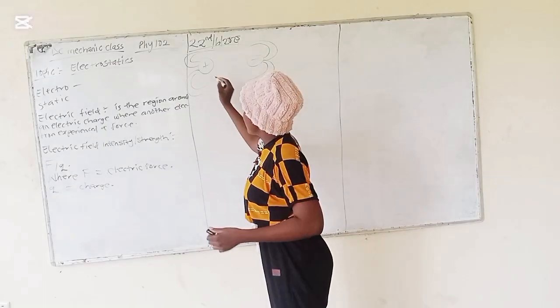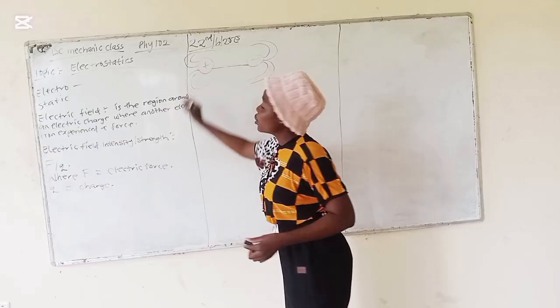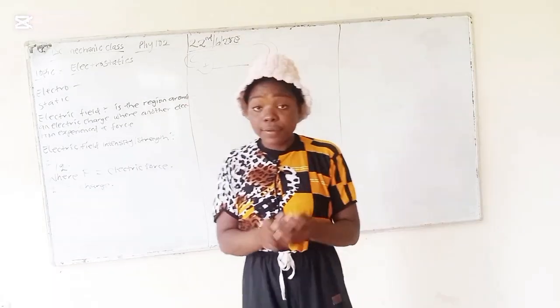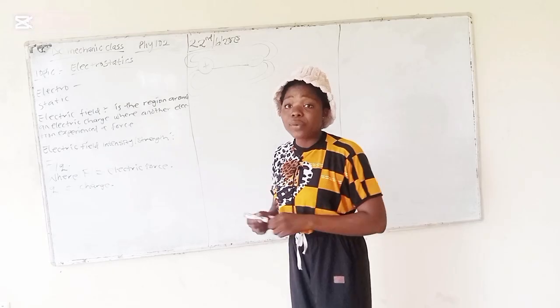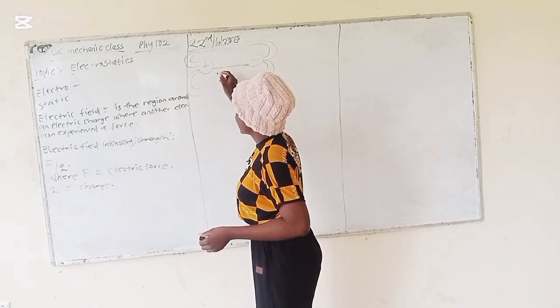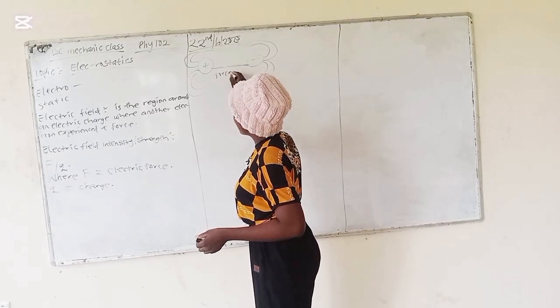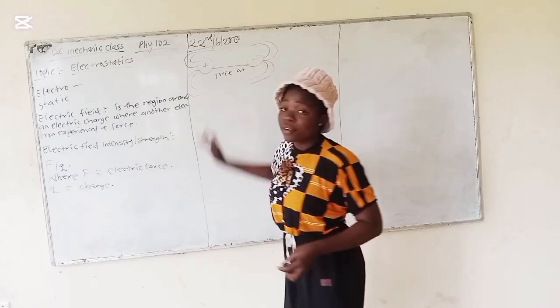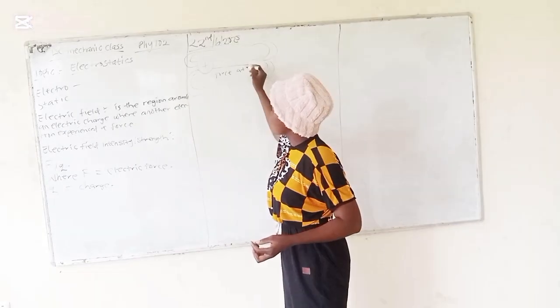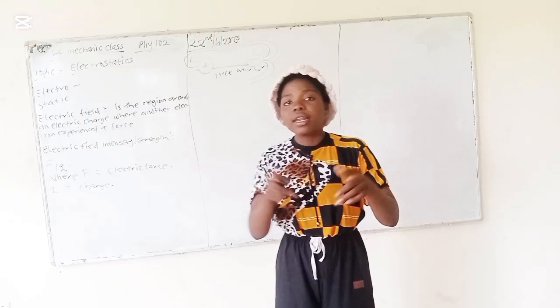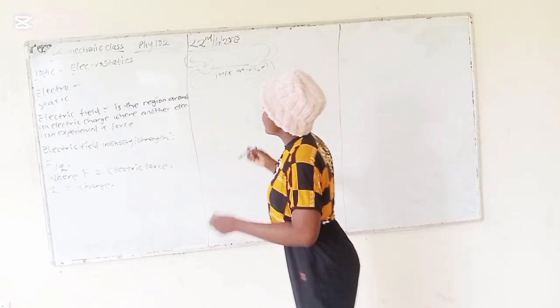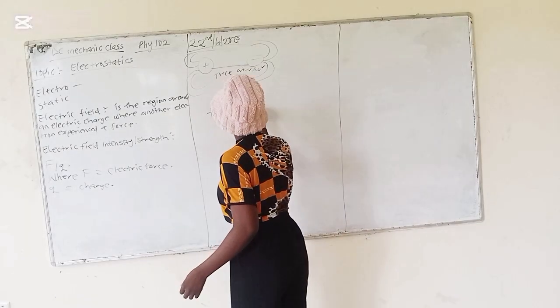So there is a force going on here, the force that separates them. This is the force that we're talking about. It can either be a force of attraction, between unlike charges, or a force of repulsion.